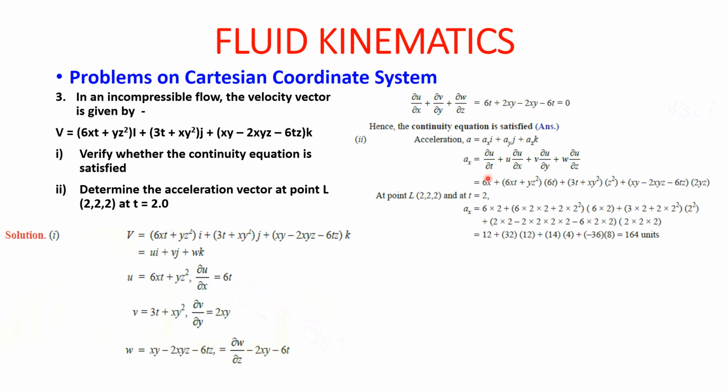Therefore, ∂u/∂t, since t is constant, the first value will be 6x.